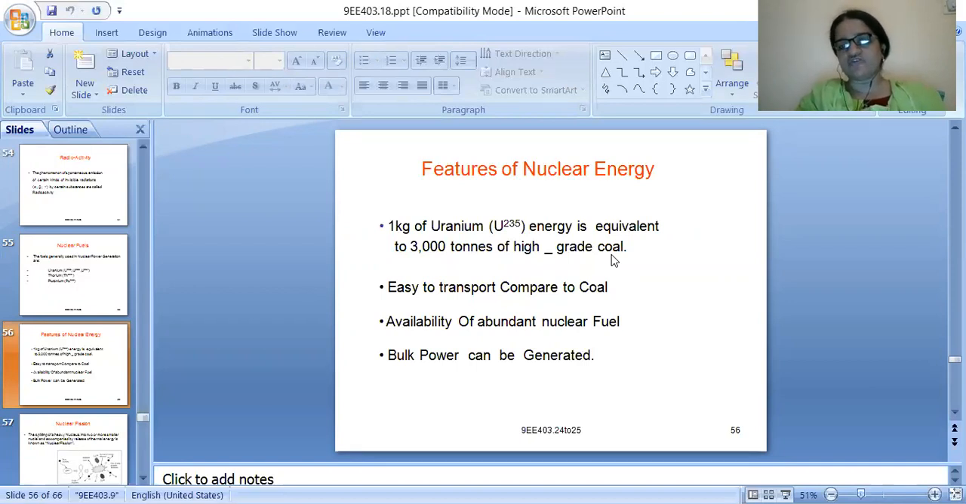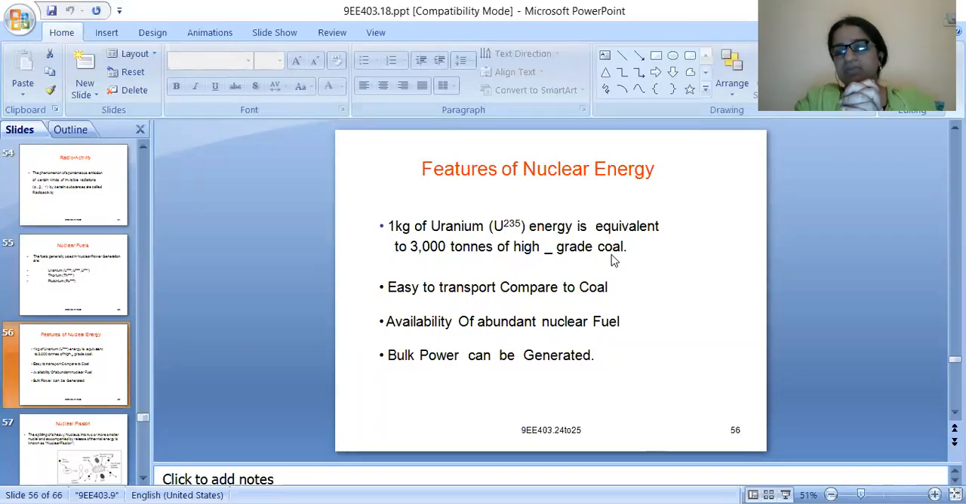Right, 1 kg of uranium with the isotope of atomic weight 235, 1 kg of uranium 235, is equivalent to 3000 tons of high grade coal. Okay, 3000 tons of high grade coal is just equal to 1 kg of uranium. Just try to analyze how huge 3000 tons of coal is.